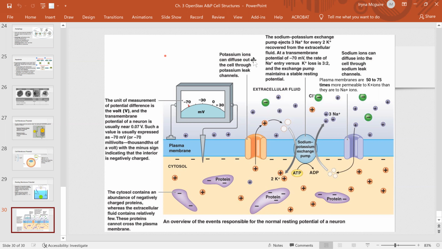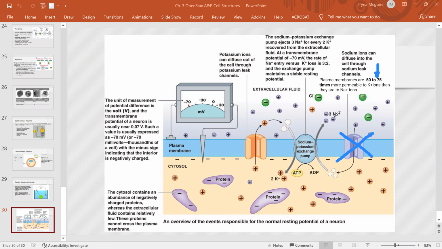Let me draw. Let's just ignore this channel. Now, why can we ignore this channel for a minute? Because way less sodium moves in than potassium moves out, right? 50 to 75 times. That's a big difference, right?